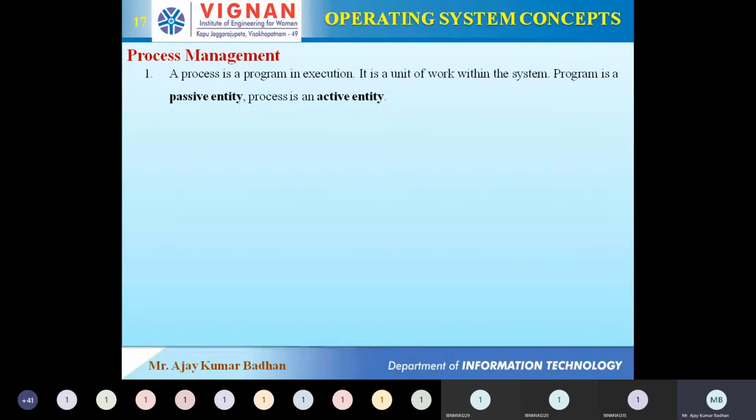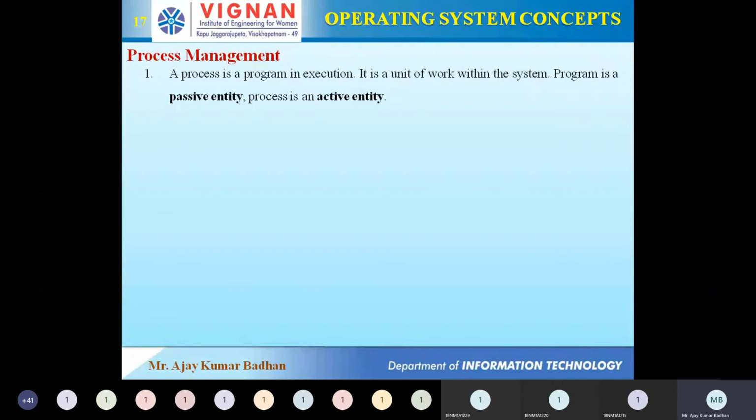Now, this program will not execute the instructions until you get those instructions into the main memory. A program stored in your secondary storage device will not be executed until you bring it into the main memory. When you bring this program into the main memory, it will start performing operations, and that is what we call a process. So a program under execution is called a process.